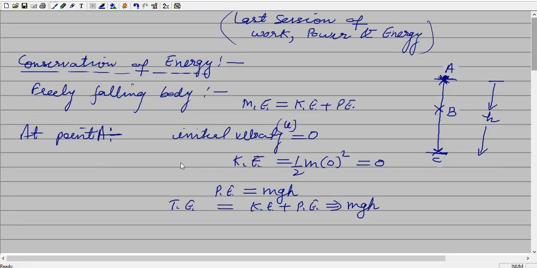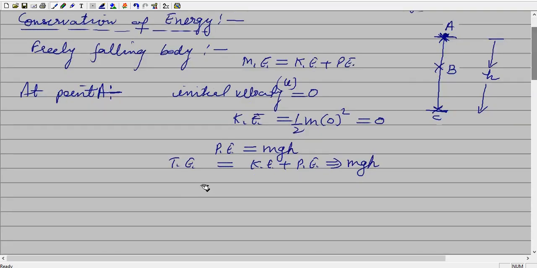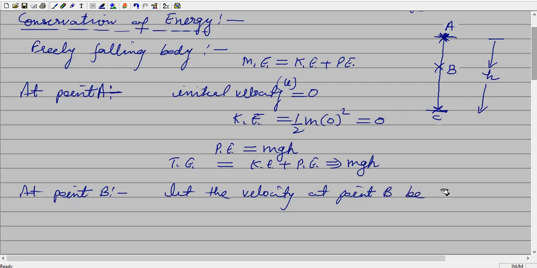Now we are going to calculate again the kinetic energy and potential energy at point B. So at point B, let the velocity at point B be v, and the height covered by the body be x. ये हमने cover करी x.